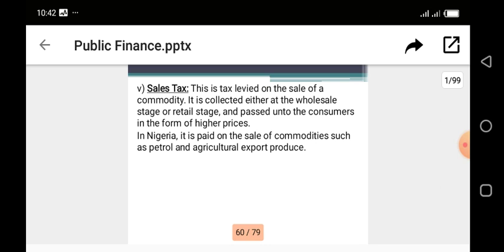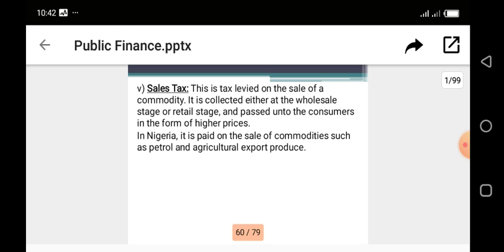It is a tax levied on the sales of a commodity. It is collected either at the wholesale stage or retail stage. So government collects this tax from either the wholesaler or the retailer.